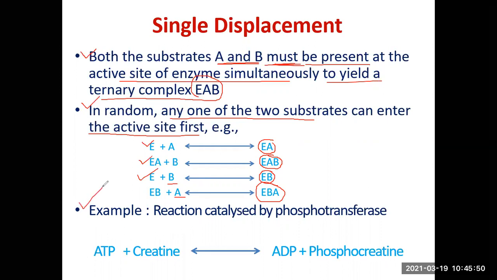Example of random single displacement reaction is the reaction catalyzed by phosphotransferase. What happens? These are the two substrates, ATP and creatine. In presence of phosphotransferase, what you get? You get ADP plus phosphocreatine. So entry of these two, ATP and creatine, at the active site of phosphotransferase is not pre-decided. Either ATP can enter first or creatine can enter first. And you get a ternary complex which will give you the two products. So this is what is called random single displacement reaction, and you must explain it giving this particular example or any other suitable example you may deem fit.